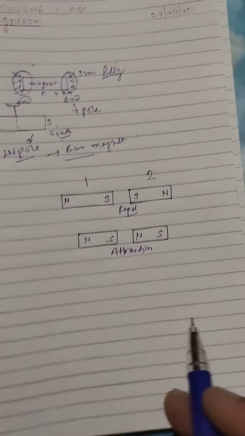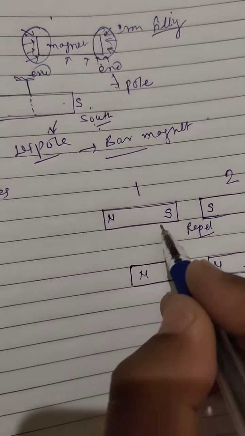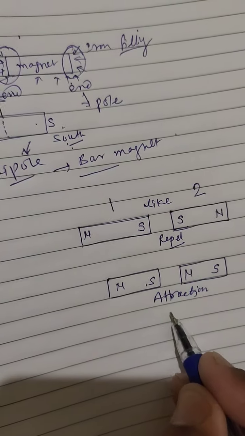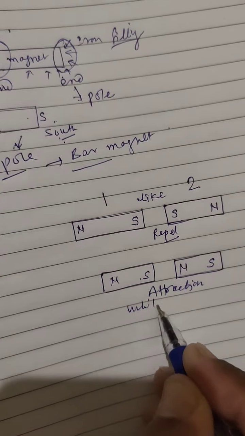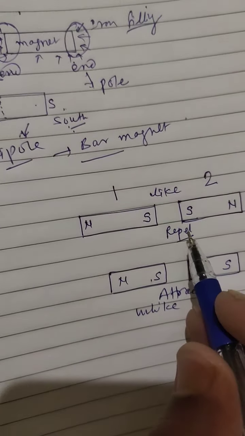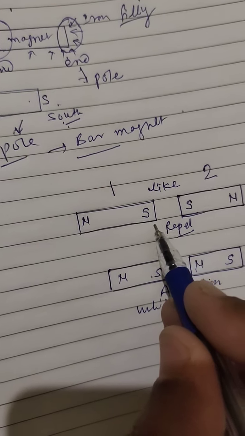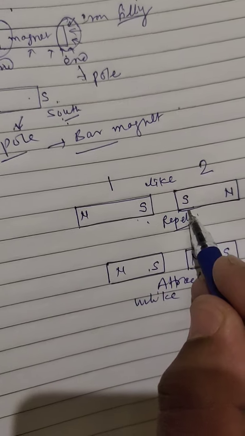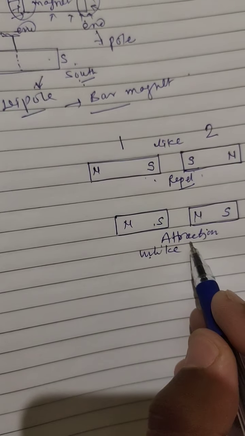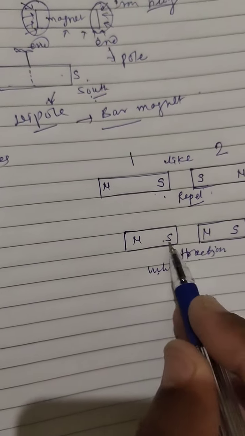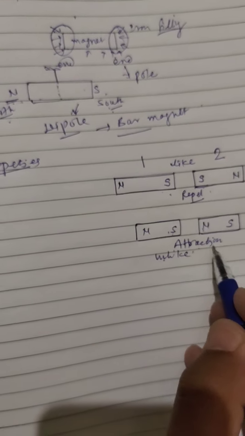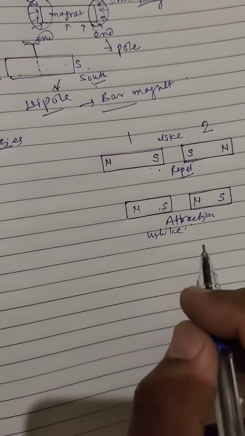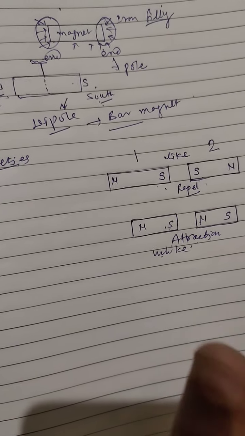So these are the like poles and these are the unlike poles. When like poles are taken together, then there is repulsion between the two magnets. When unlike poles are kept together, then there is attraction between the two magnets. Why does this happen? This happens due to the lines of forces.